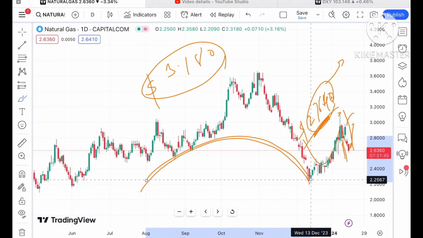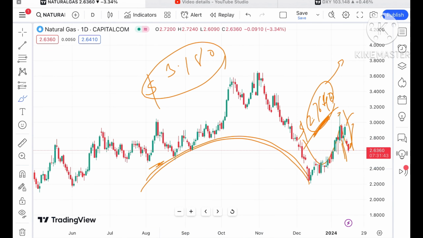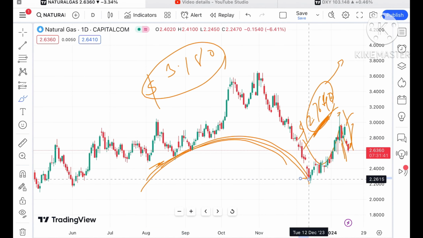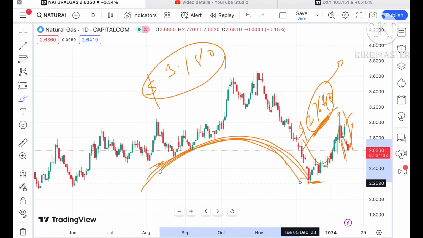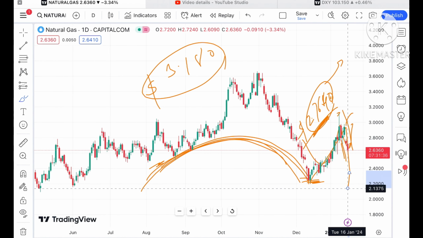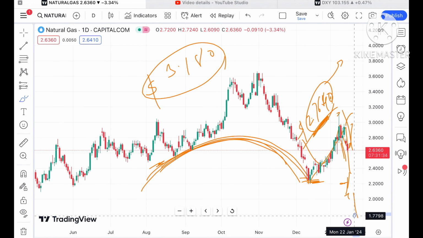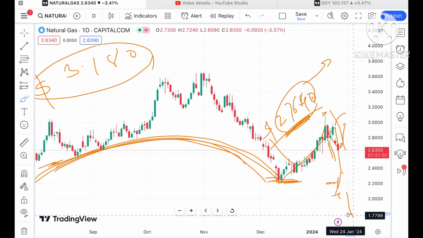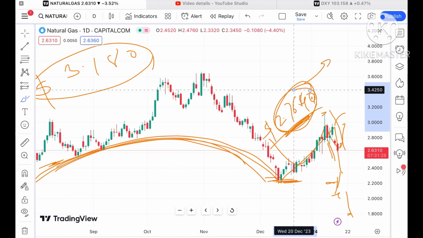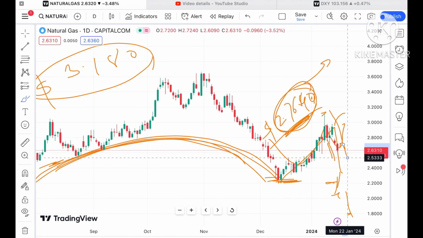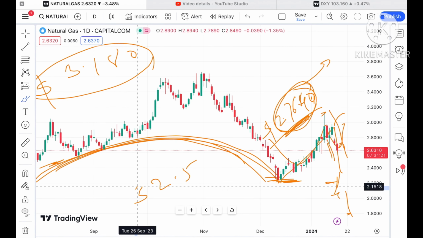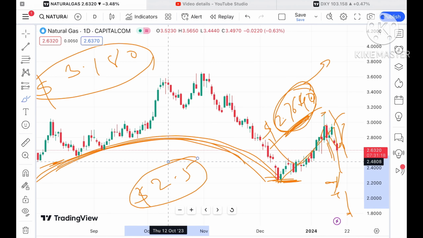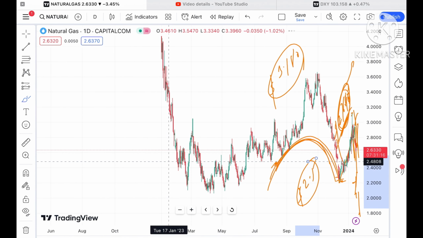If you look at this particular trend, an opposite U pattern is forming here, from the month of August till December of 23. If it starts going below this level, we will see it move further down. Looking at this chart, there is a higher probability that if the price starts moving above 2.75, we can see a further upside movement, but if it starts going below a level of $2.5, we can see a further downfall.